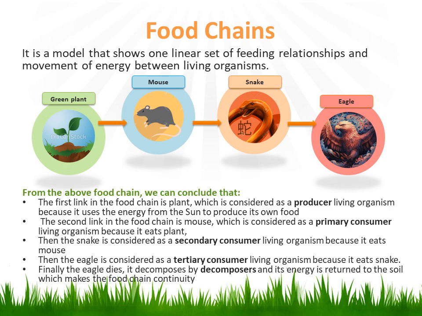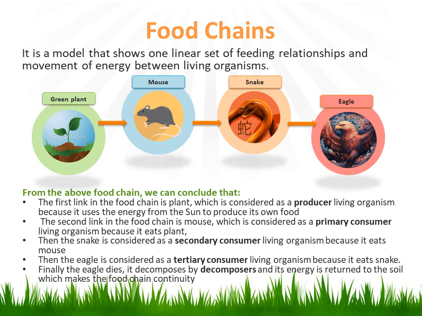So from the above food chain, we can conclude that the first link in the food chain is the plant, which is considered a producer, because it uses energy from the sun to produce its own food by the photosynthesis process. Then the second link is the mouse, which is considered a primary consumer because it eats plants.